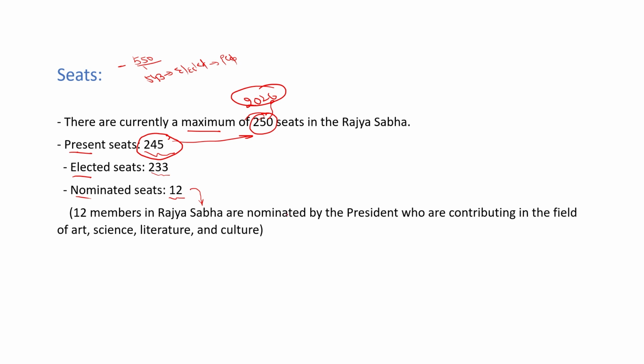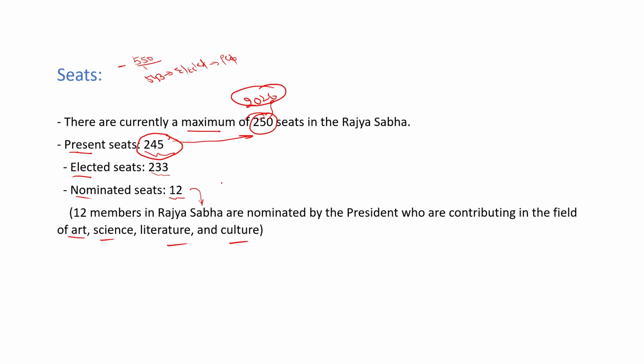They are directly nominated by the president, who are contributing in the field of art, science, literature and culture. Any person in India who is contributing in the field of art, science, literature and culture, then the president can nominate any member related to these fields as a nominated member of the Rajya Sabha. Clear?